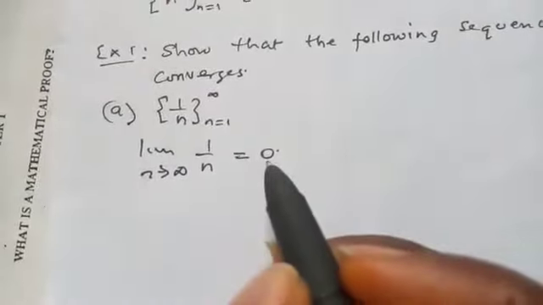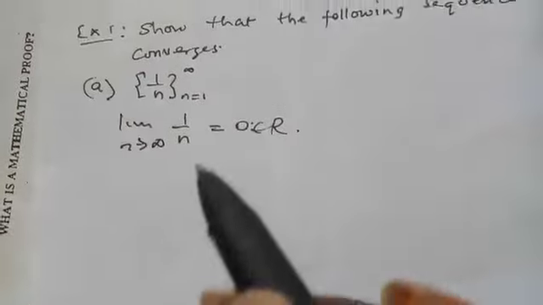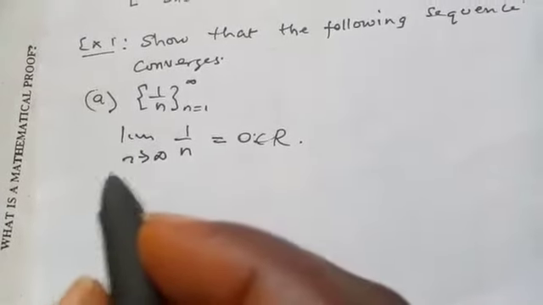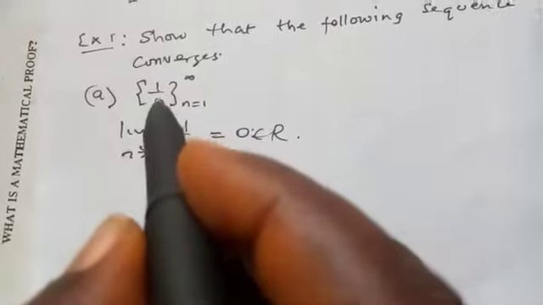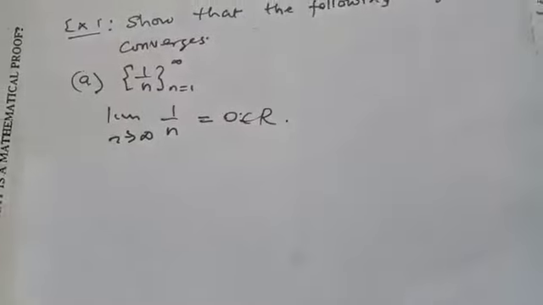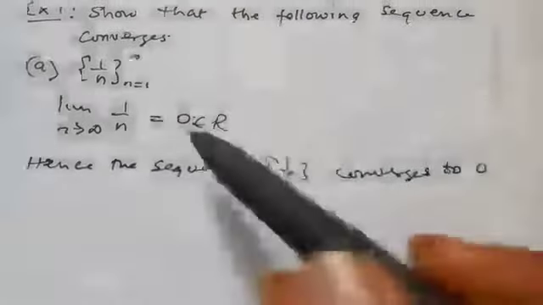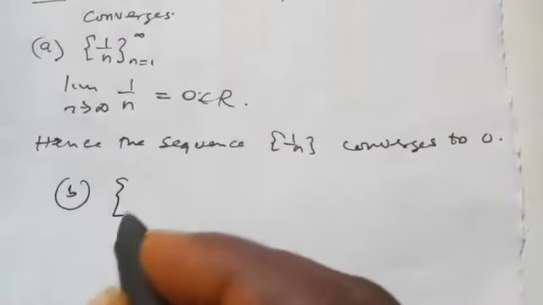So since we have a real number here, we say that this limit exists, and the limit exists simply means that this sequence converges to 0. So since the limit gives us 0, then we say that the sequence converges to 0.